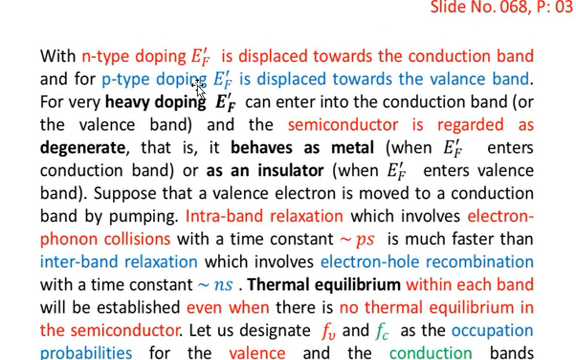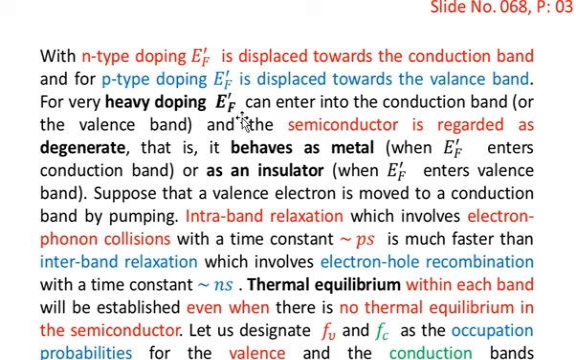With n-type doping, EF prime is displaced towards the conduction band, because then we have an excess of electrons available in the valence band. That's why the EF energy level will move towards the conduction band. And for p-type doping, EF prime, that is the Fermi level, is displaced towards the valence band.